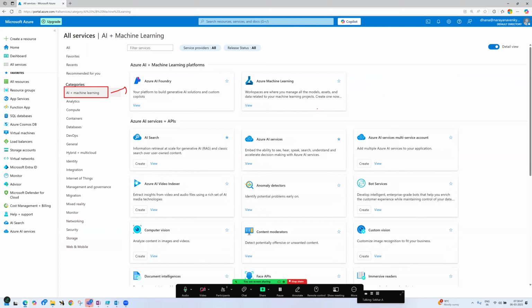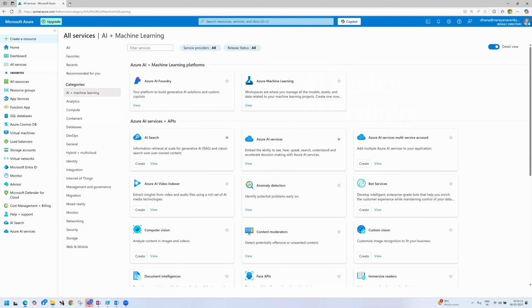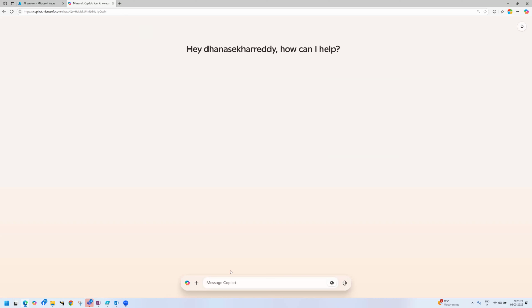Earlier we were calling it Azure AI Studio. Have you heard about it? AI Studio. Now it has changed to AI Foundry. Recently, just one week back. Go to Copilot, you can ask. Don't get confused. Many people are asking where AI Studio is. Now the name has been changed just a week back, not much more than that.